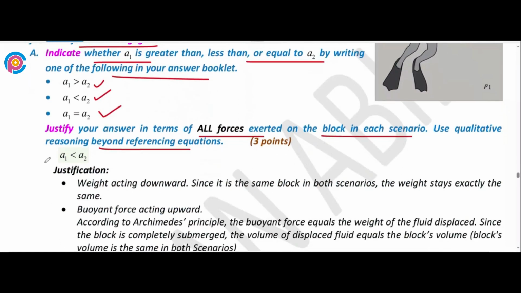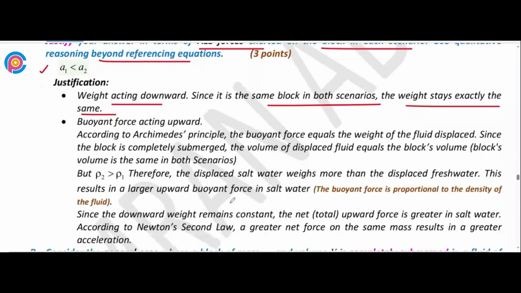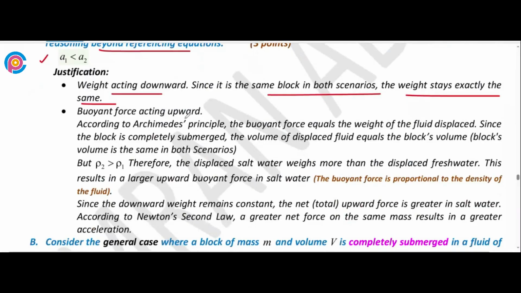Okay, now the answer is a1 is less than a2, meaning acceleration in salt water is greater than acceleration in fresh water. Now the justification, comparing forces. Weight is one of the forces acting on the block. Weight always acts downward, and since it is the same block in both scenarios, the weight is exactly the same in both cases. Now the main force is the buoyant force acting upward.